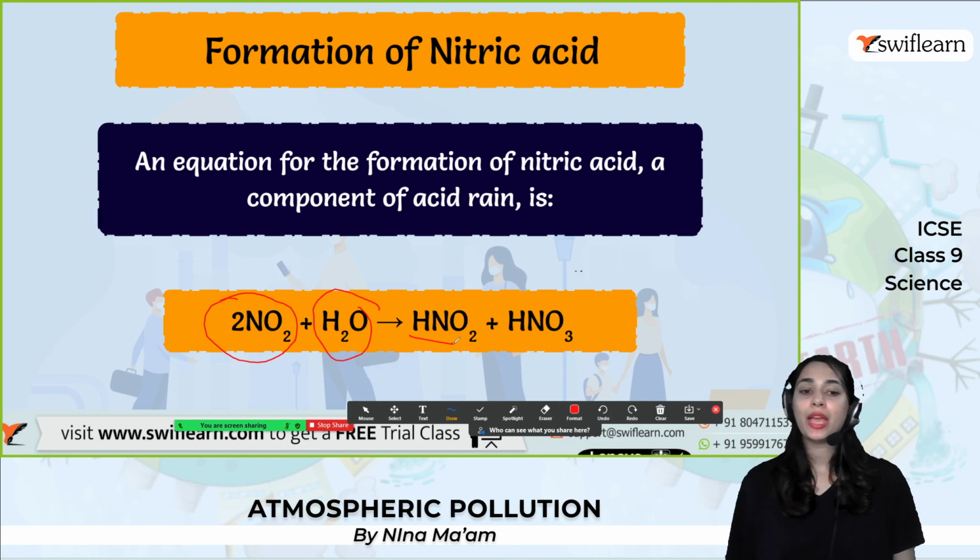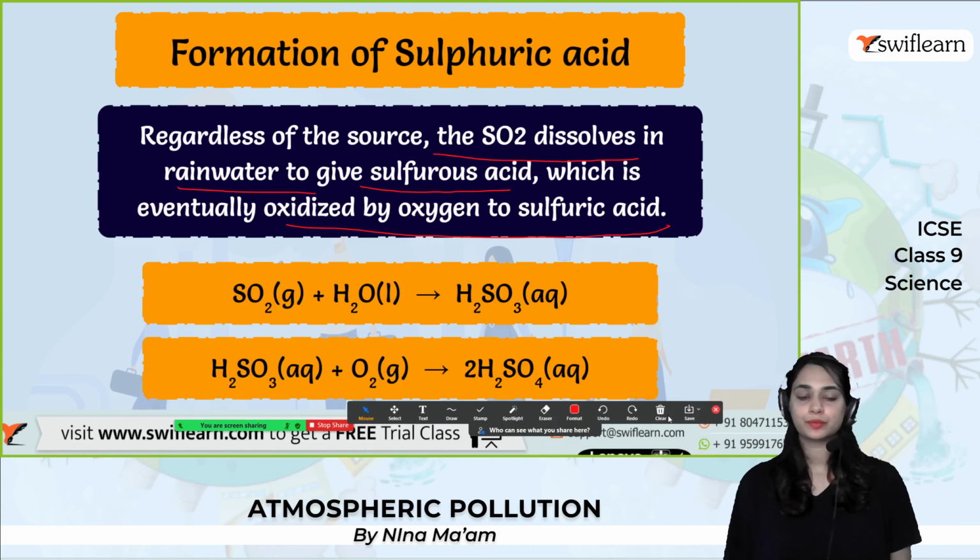Yes, so formation of sulfuric acid. Regardless of the source, SO2 dissolves in the rainwater to give sulfuric acid, because it can easily react with the water, and is eventually oxidized by the oxygen to sulfuric acid. So SO2(g) plus H2O(l) will become H2SO3, and H2SO3 plus O2(g) will turn to H2SO4. So this is the formation of sulfuric acid.